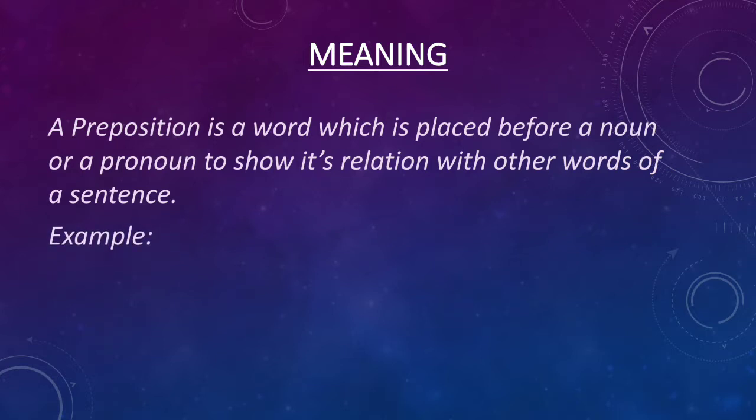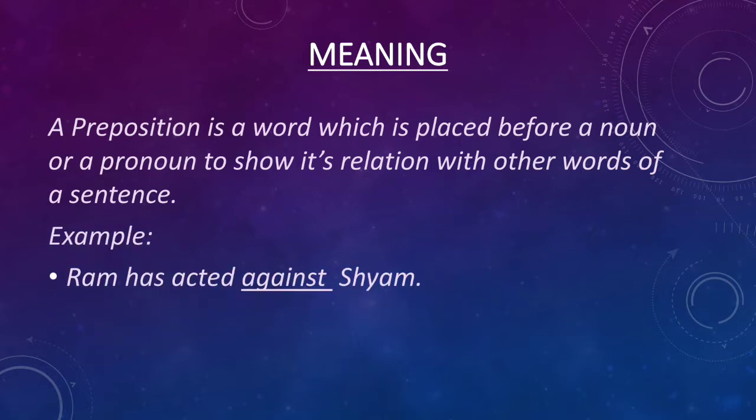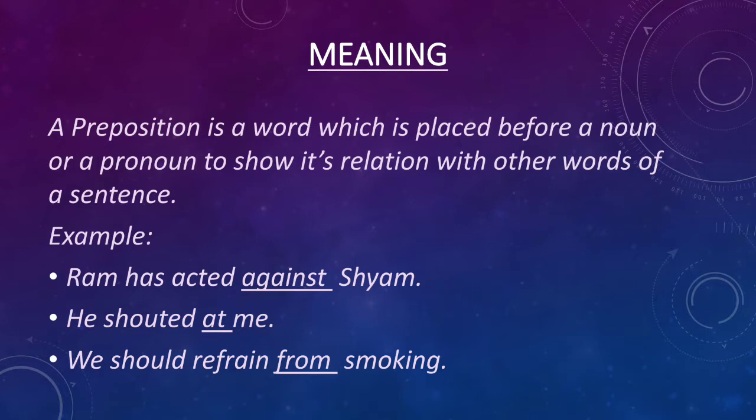See some examples here. Ram has acted against Sham. Okay, so here this word is the preposition which is telling something about Ram and Sham. Okay, and next one is he shouted at me. So you can see here two pronouns are here, right? And this preposition tells something about what he has done to me. Next, we should refrain from smoking, right? So in this way we can use different prepositions.